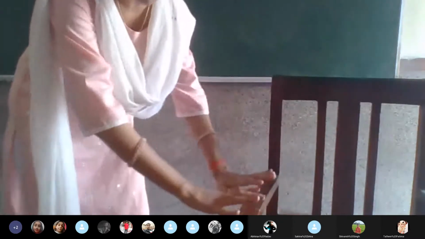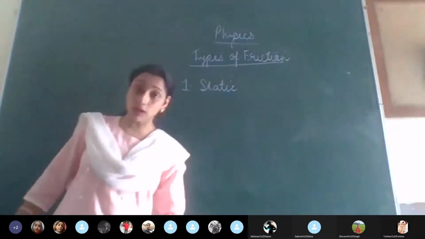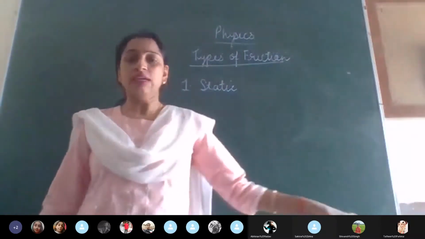So how much force has to be applied to move it is what is going to overcome the force of friction, which is not letting it move. It is not moving because it is in a rest position. To make it move, I have to apply the amount of force which is going to overcome the static friction. Now this is how I am able to move it. So this force that is applied so that I can move it is the force needed to move it. And the force due to which it was not moving was the static friction.